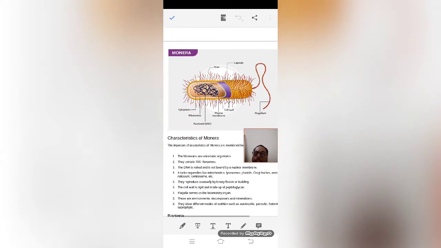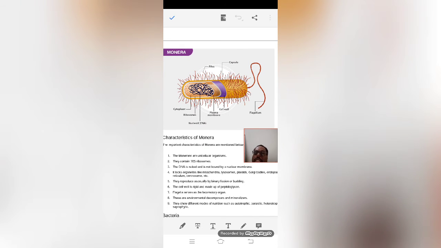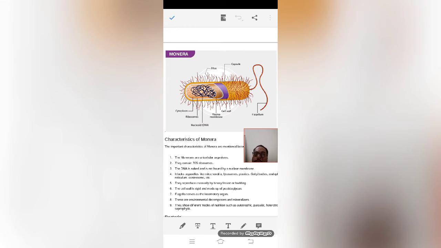It is very simple, copied from the net. When you see these monerans, you can see a very simple structure with a flagellum attached. The flagellum is used for movement. Then some of them have a capsule. Capsule means a thick covering over the surface so that it will be resistant to antibiotics and other chemicals.